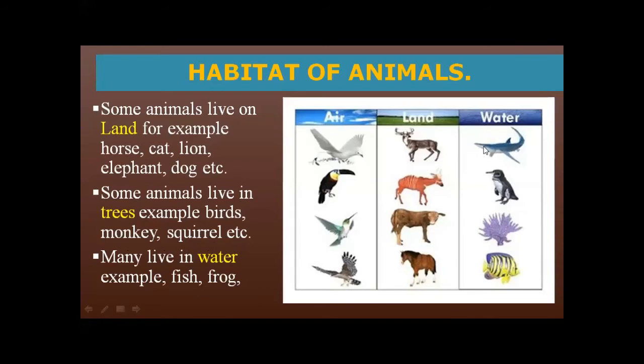These animals who can fly, they live on trees, and those animals who live in trees are birds, monkey, squirrel, etc.